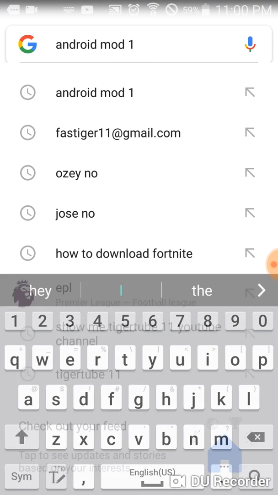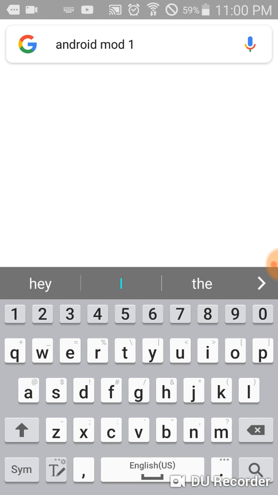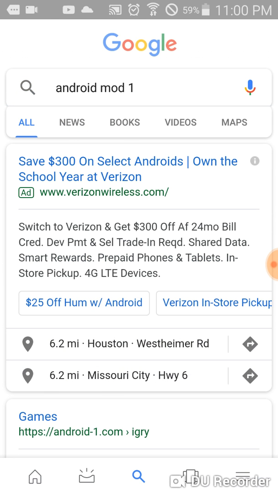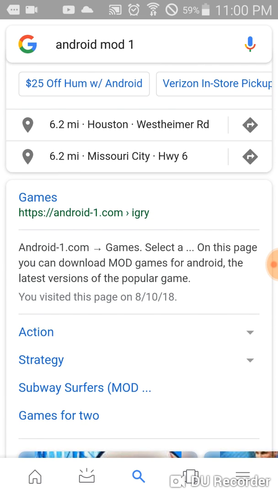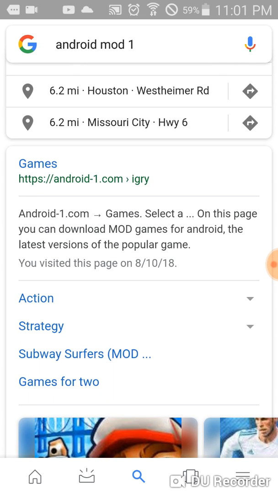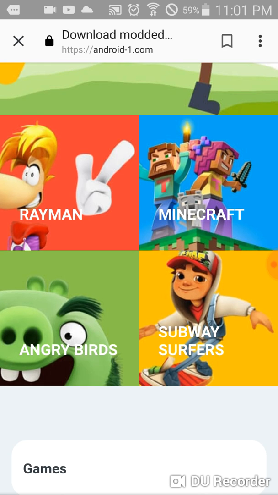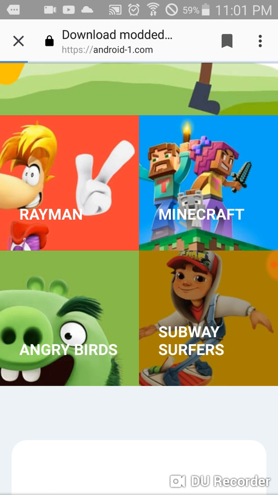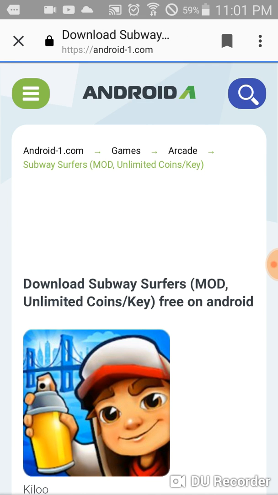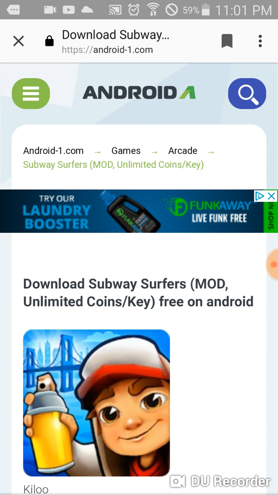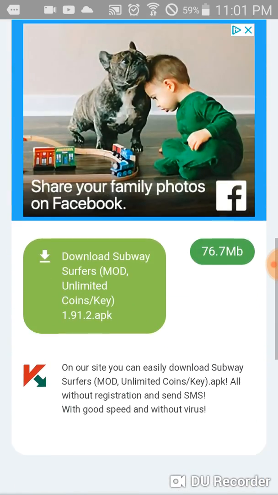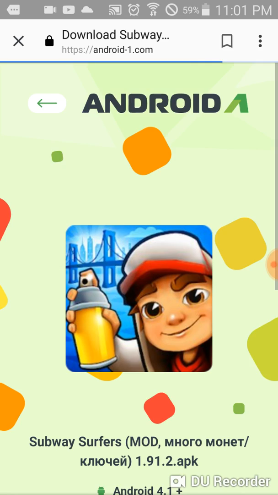So first, go to Google, search up Android Mode One. So I'm gonna make it super easy. Click on games. Download one of the games on Android. So you can search Subway Surfers or click on it. When you search up Subway Surfers, click on download unlimited money. Then click on the first one. Yeah, that one. Click on the one that they have.